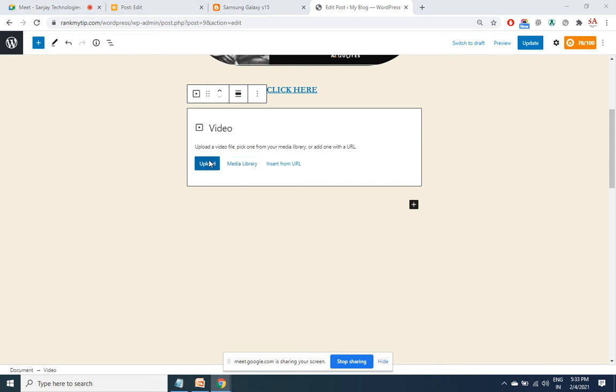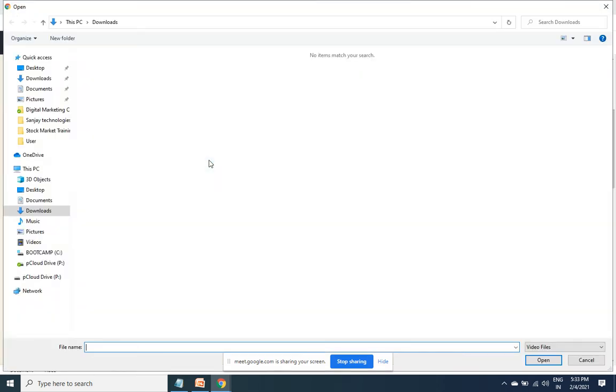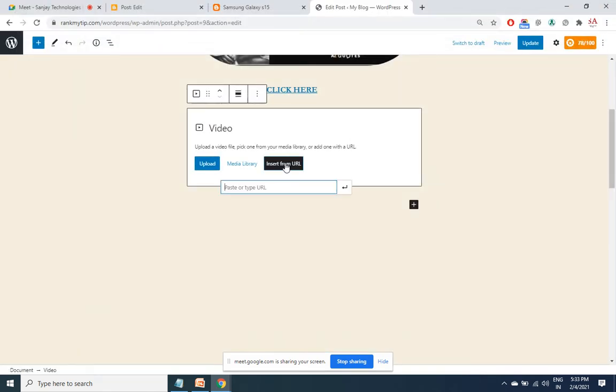You can upload the video from your system, but I told you the drawback is it will make your pages bulky, which will impact the processing speed. So better not to use this option. Insert from the URL. Copy paste the YouTube URL here, the video will work automatically. Make sure the title of the video in YouTube has got your keyword to get the benefits of this step in SEO. So this is a solution for WordPress.